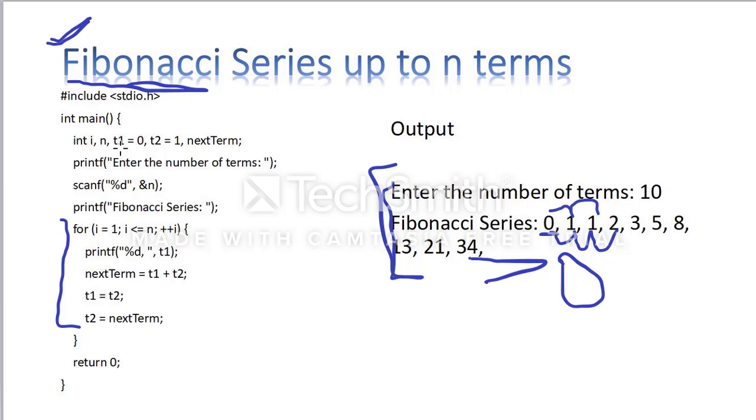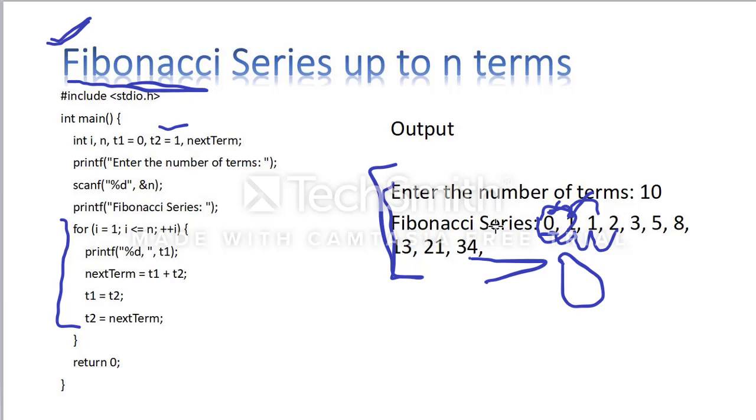int i, n, I am taking the variables like i, where i is one of the variables, and t1 is equal to 0 initially, t2 is equal to 1. I have to take some initial values for the Fibonacci series, because without any values, how can I add and produce the next number? So for that purpose I am taking these two numbers. The first number is 0, the second one is 1. Based on these numbers I have to produce the Fibonacci series.